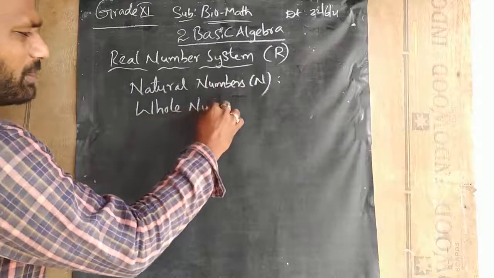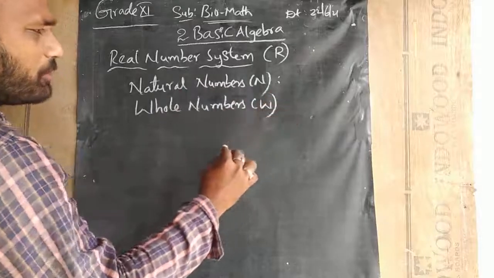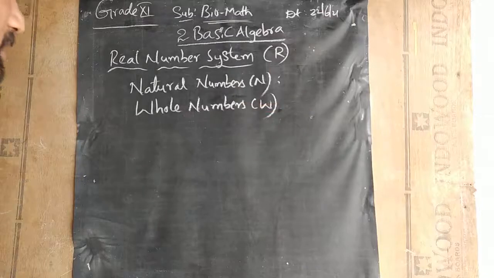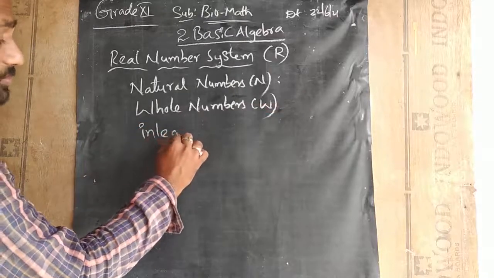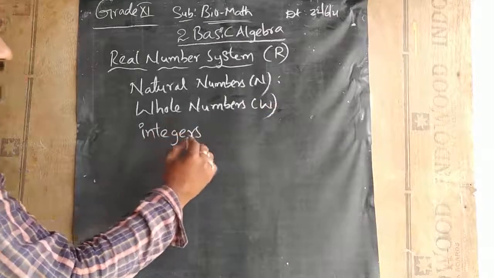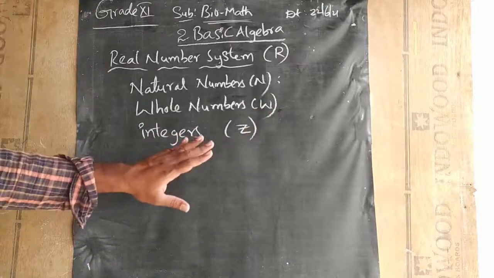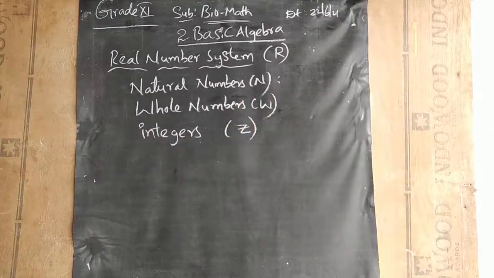Next we have whole numbers. This we have all learnt in our lower standard. Whole numbers are denoted by W, and they include 0, 1, 2, up to infinity. Then integers, which are denoted by Z. Including the negative numbers, together with all the whole numbers, they form the integers.